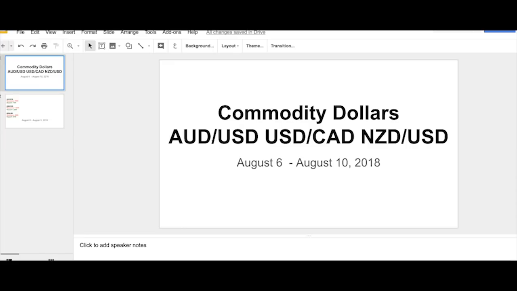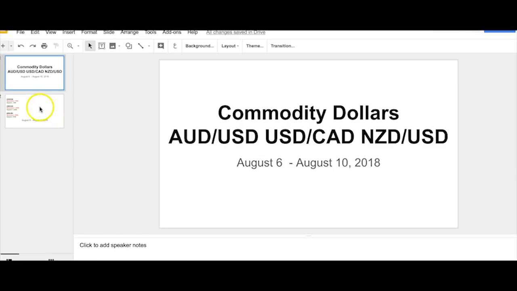The net takeaway, I think, this week is that the commodity dollars, certainly the Aussie and the Kiwi, stabilized, and CAD really had the big move. Now, we talked last week about the fact that CAD was the mover in commodity dollar land, and that it had a strong momentum towards the 1.30. We took out the 1.30, and it was at that point that I was really cautious about trying to push it much beyond that. So far, my cautiousness has been justified in the sense that we haven't really pushed much beyond it. But we'll take a look at the charts and see where the next potential level for a break is, depending on how much momentum loonie has and how much downside dollar CAD can generate.